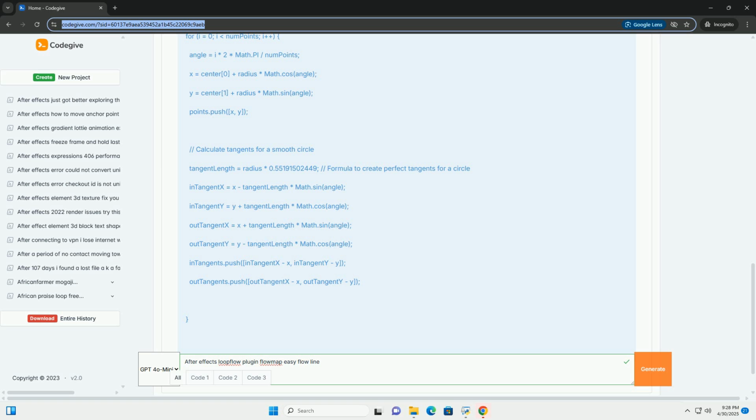2. Using the alpha channel of the flow map for density control. If your flow map has an alpha channel, you can use it to control the density of the particles or layers animated by Loopflow. One approach is to create a layer that samples the alpha channel of the flow map and use it to adjust the opacity of the particles.